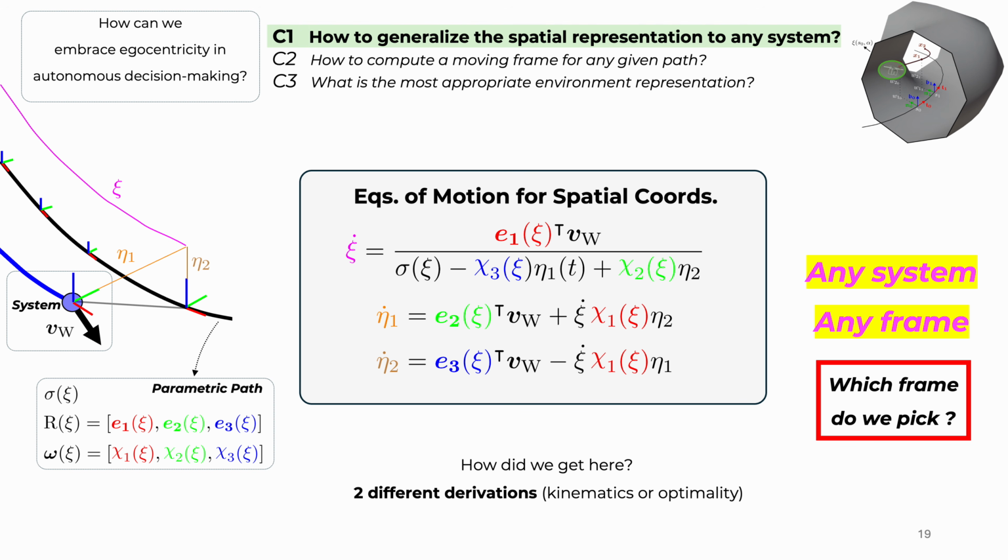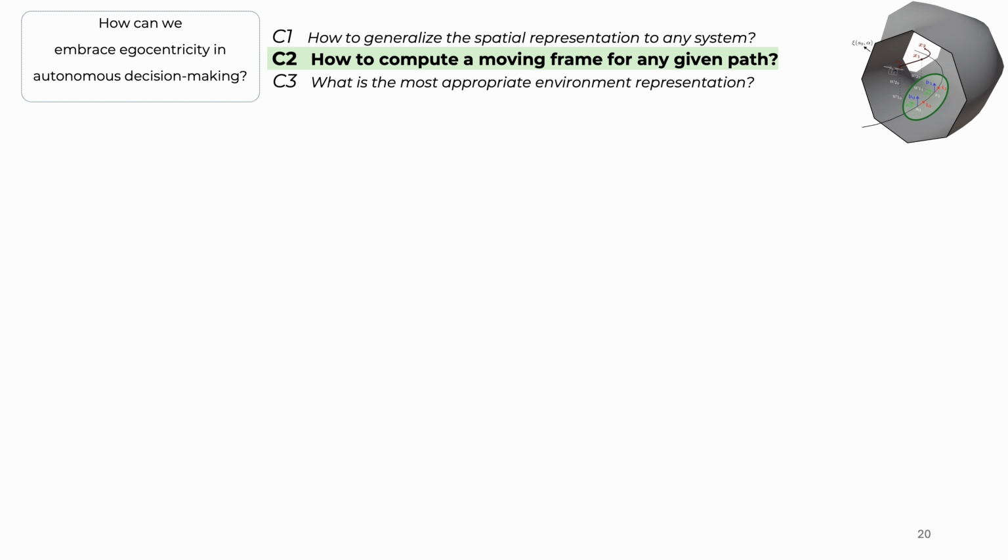Here, we've presented the equations of motion for the spatial coordinates in such a way that we can use them with any dynamical system and any moving frame. This has opened up the question of which frame we should pick, and in the second contribution, we will choose a frame which is especially suitable for optimization-based navigation, planning, and control. So, as I just said, in the second contribution, now we will be talking about the moving frame. Which moving frame should we pick, and how are we going to compute it?